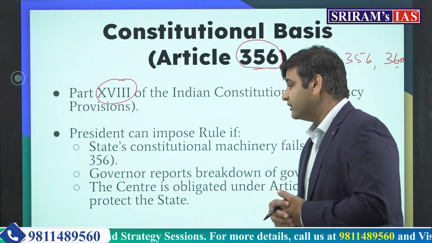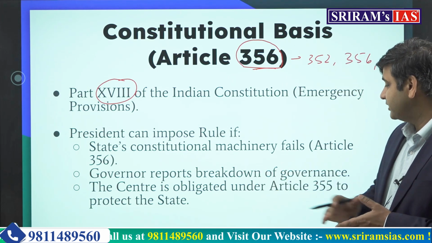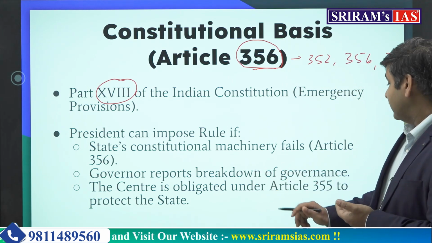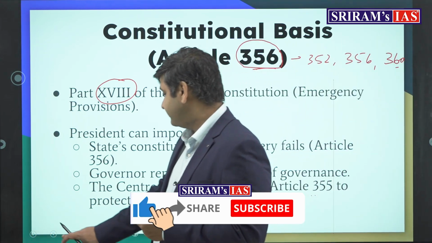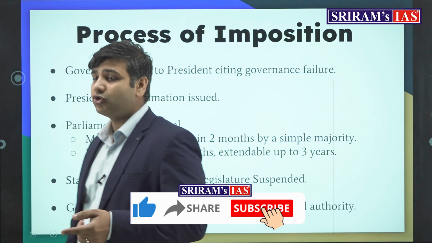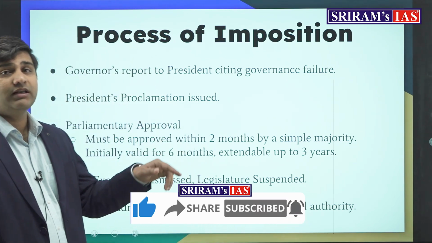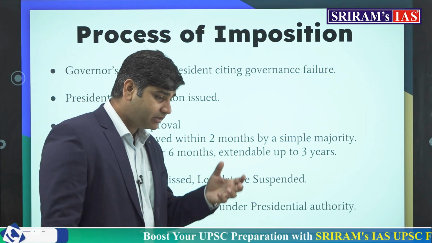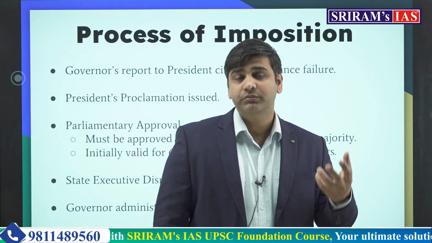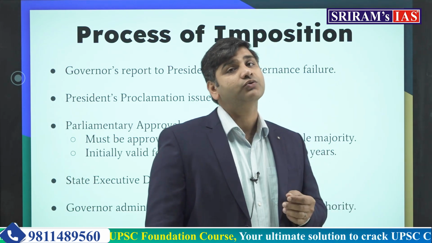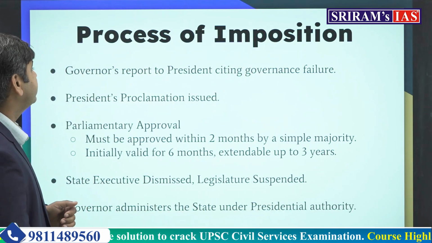So the same has happened. Governor reports the breakdown of governance. The center is obligated under Article 355 to protect the state. This is very important. For the protection of the state also, emergency has to be imposed. If there is violence and the state government is unable to stop that violence, that can be a ground to impose President's rule, and it has been done earlier in Punjab and Jammu and Kashmir and other areas also.